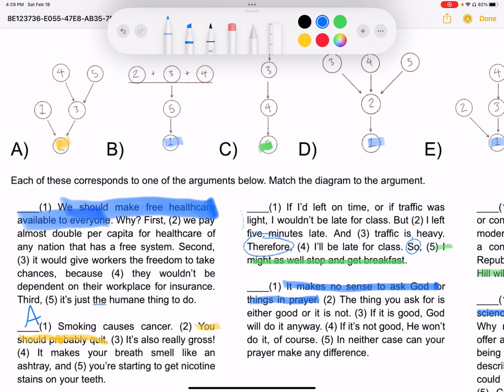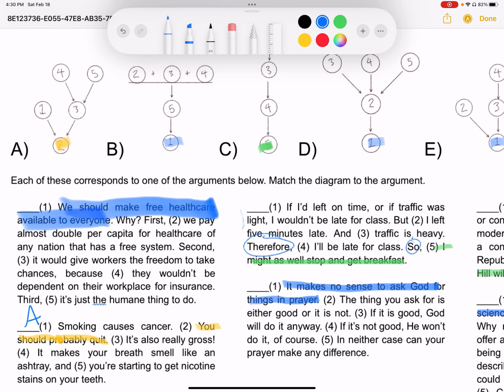I'm going to just kind of read my way through it. I'll start with proposition number 2. We pay almost double per capita for healthcare of any nation that has a free system, and it would give workers the freedom to take chances, and they wouldn't be dependent on their workplace for insurance. And that's why it's just the humane thing to do, and that's why we should make free healthcare available to everyone. Well, as I read through that, it sort of makes sense, except that notice that 2, 3, and 4 here are, even if I took 2, 3, and 4 to be reasons to believe 5, they're separate reasons. They're each their own reason to believe that it's just the humane thing to do.